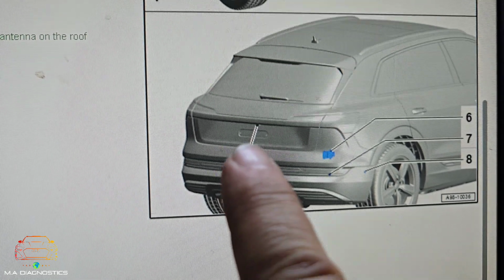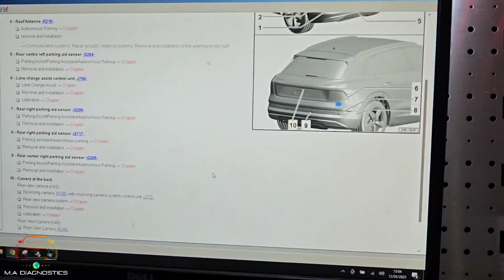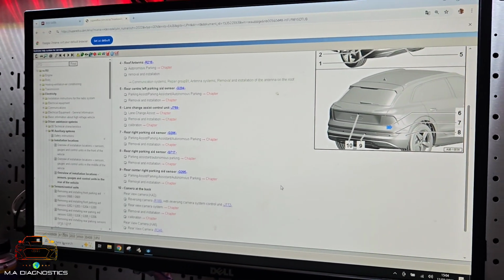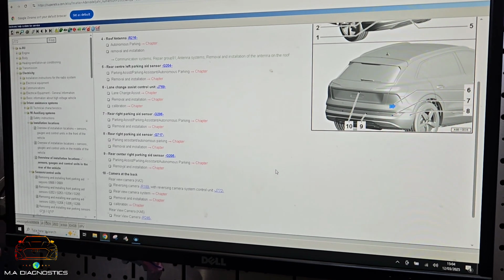Number 10, as you'd expect, is just above where the number plate would be. So we need to go and unplug that and we'll see what happens to the network, and if we don't find the answer there, then we'll need to research a bit further. So that's it, talk to you all soon.